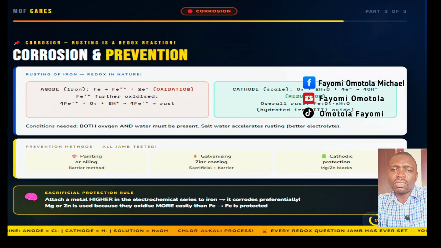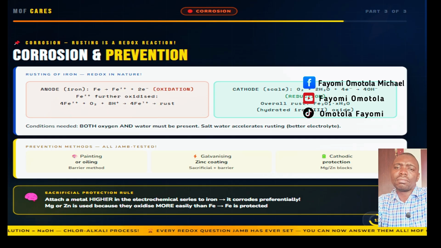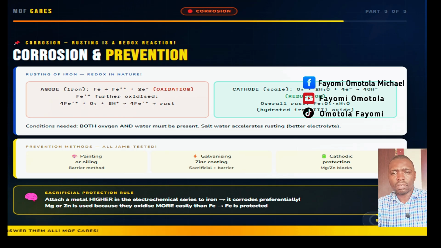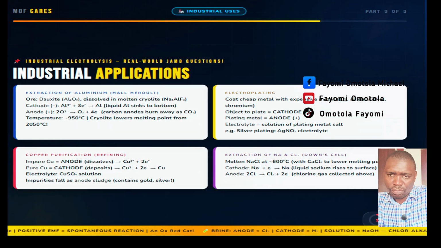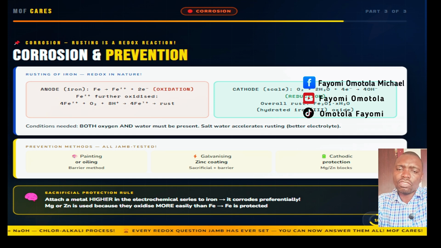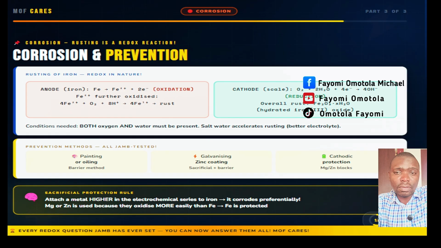Galvanizing means coating iron with zinc. Zinc acts as both a barrier and a sacrificial anode. Even if the zinc coating is scratched, the iron is still protected because zinc is higher in the electrochemical series and will preferentially oxidize. What about cathodic protection? It has to do with attaching blocks of magnesium or zinc to iron pipelines and ship hulls. The magnesium oxidizes preferentially, sacrificing itself to protect the iron. This is why sacrificial anodes are used on ships and underground pipelines.